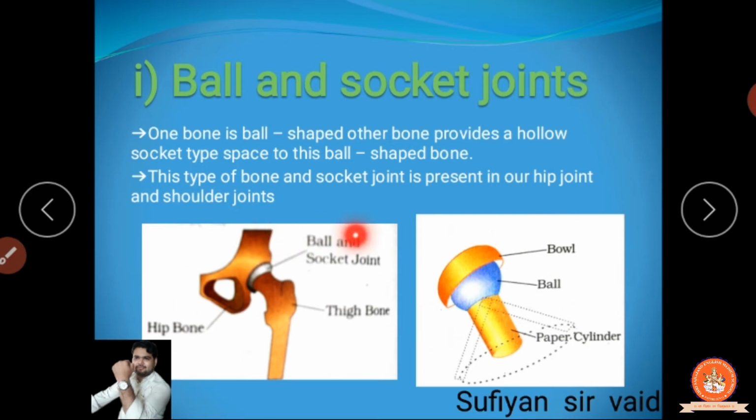एक जगह पे खड्डे जैसा है, दूसरी जगह पे बॉल जैसा है, दोनों को मिला देते हैं. There is a ball and the socket joint and they are moving. Clear? So this type of a bone and the socket joint is present in our hip bone and the shoulder bone.